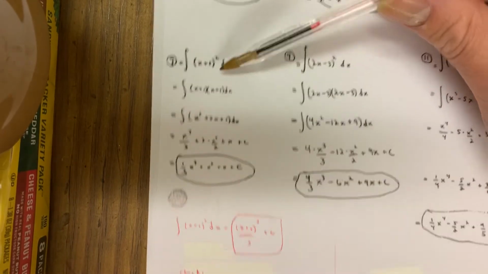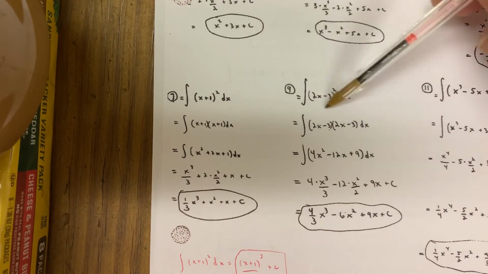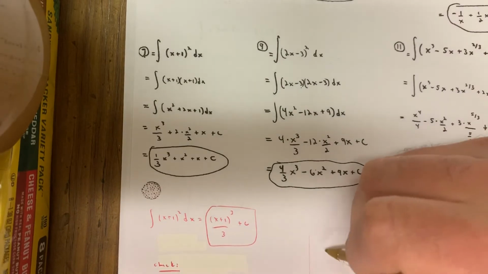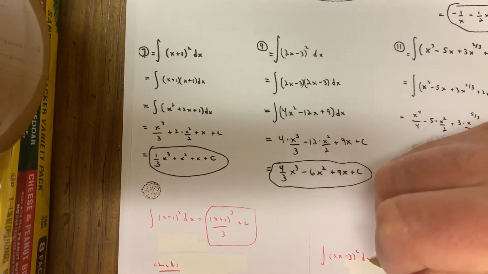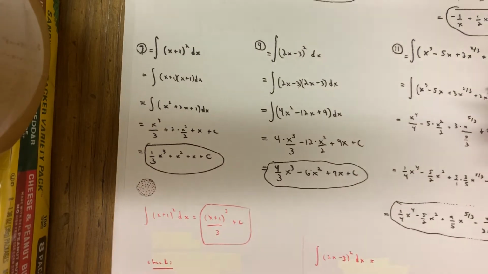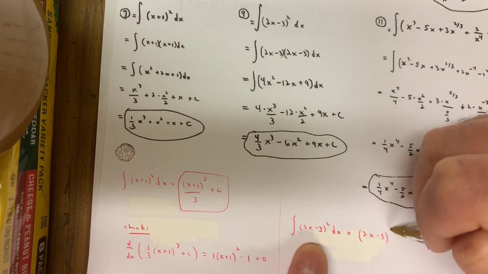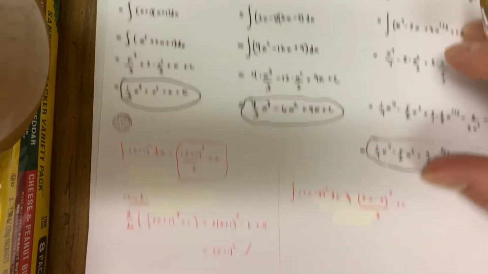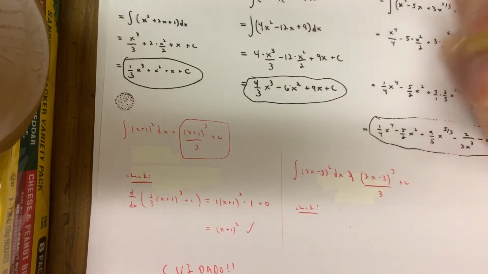Anyway, this only works because the derivative of the inside is equal to 1. Look over here. The derivative of the inside is not equal to 1. It's actually equal to 2. So this method would not work. If you did the integral of (2x minus 3) quantity squared with respect to x, and you just treat the 2x minus 3 like it's one single x and say, I'm just going to add 1 to the exponent, divide by that number, add some cookies, this is incorrect, okay? Incorrecto.